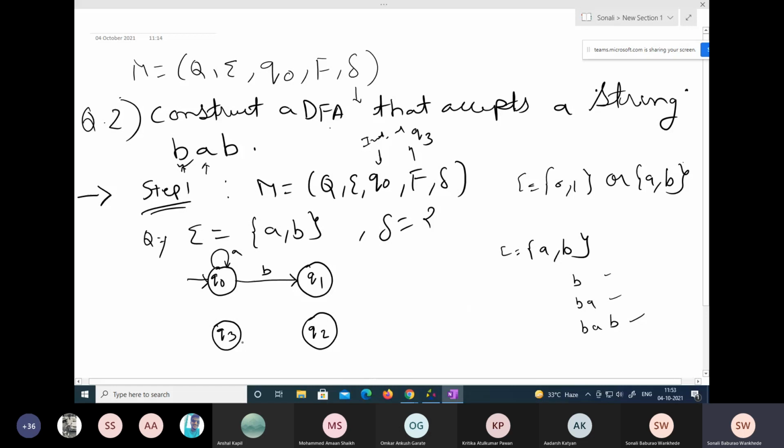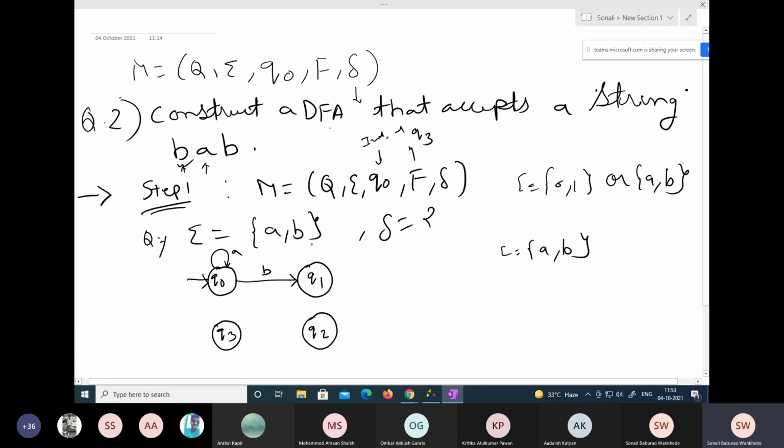We have to show the flow like this, B to B1, BA to BAB, because we had assumed it that way. Q1 is having B, Q2 is having BA, Q3 is having BAB. That's why. And your question was, can it give it to itself?